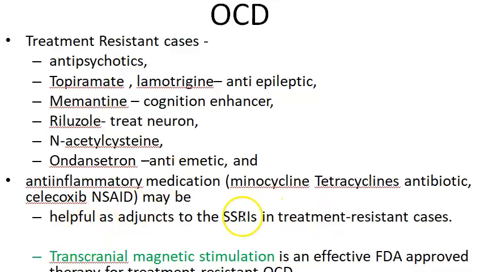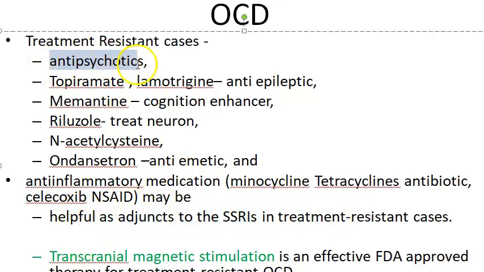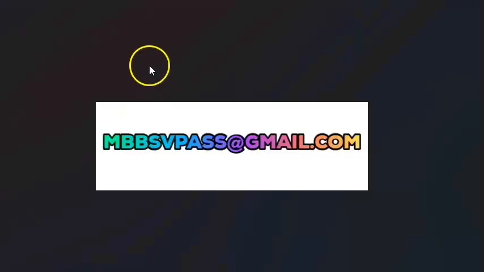Okay. So with the SSRI, in adjunct to the SSRI, you can add antipsychotics. You can add topiramate, lamotrigine, which are anti-epileptics in classification, memantine, which is a cognition enhancer in classification, riluzole, which is going to treat some neurons, and acetylcysteine you can add, ondansetron, which is interestingly an antiemetic in classification, anti-inflammatory medication like they're talking about minocycline, which is actually a tetracycline, and celecoxib, which is an NSAID they are talking about, which can help. Okay, so very strange things.